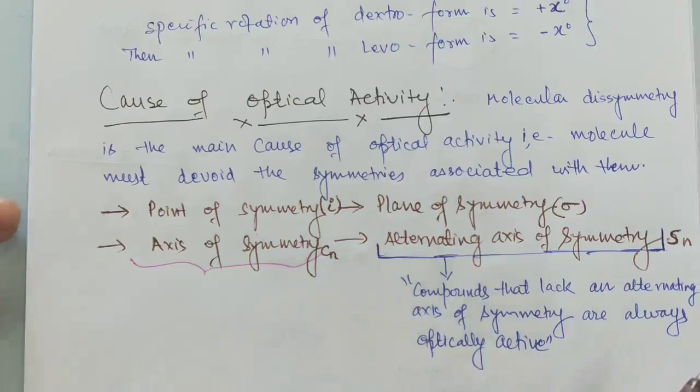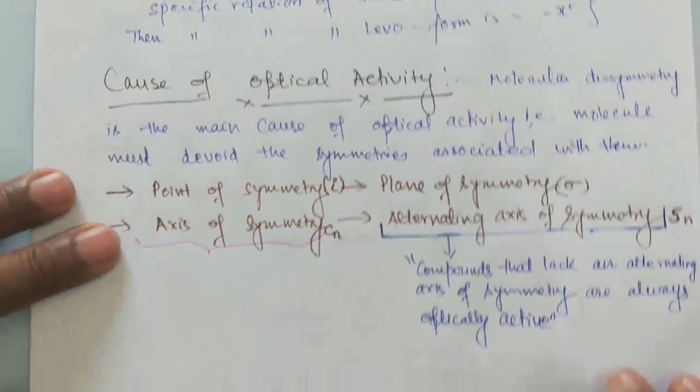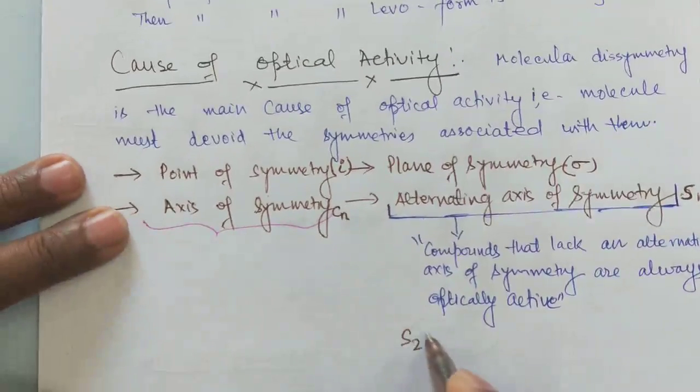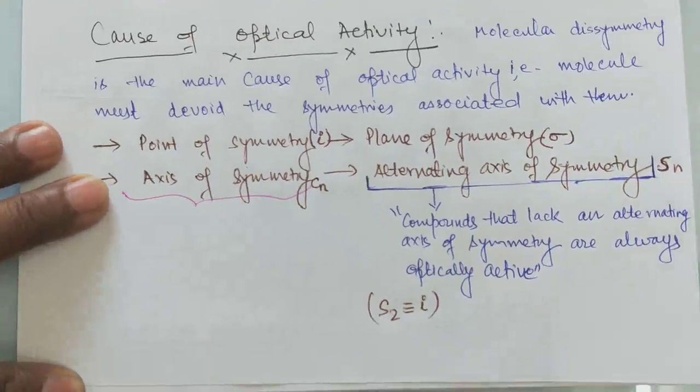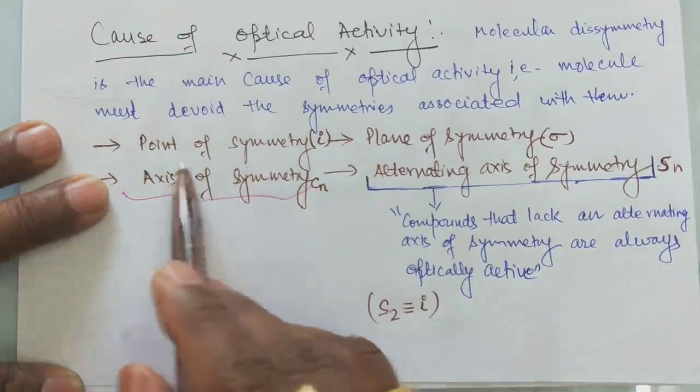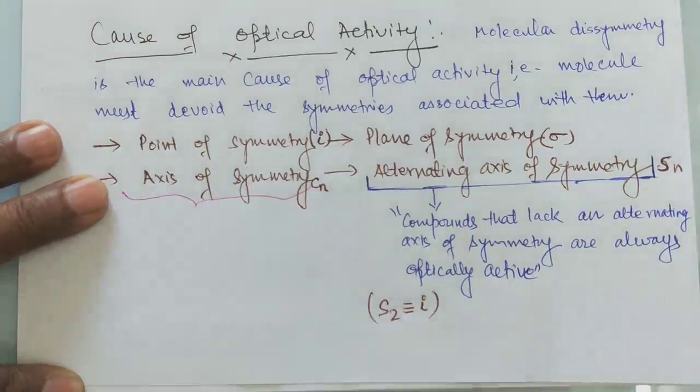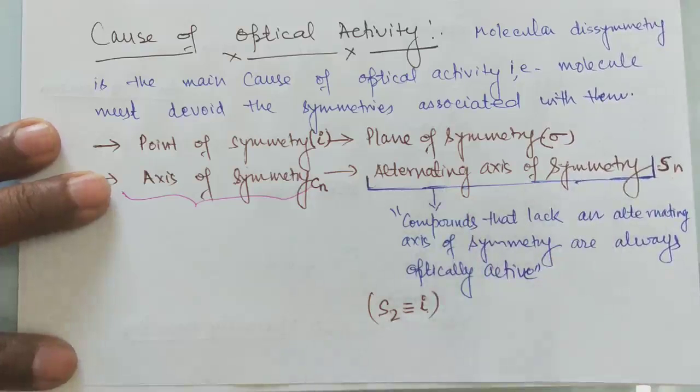So there is a correlation always: S2 is equivalent to i. Suppose a molecule has a point of symmetry, it means the molecule must have this S2 alternating axis of symmetry. And one more correlation is there.